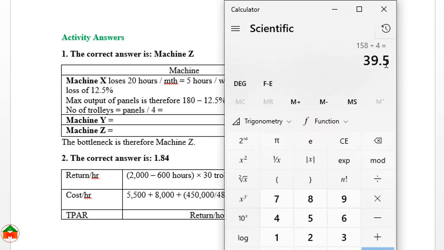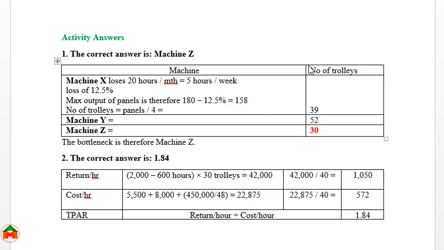It is again a fraction, so we are considering it as 39. So this 39 is the output in trolleys from machine X. After considering the loss hour, ultimately machine X can produce 39 trolleys.